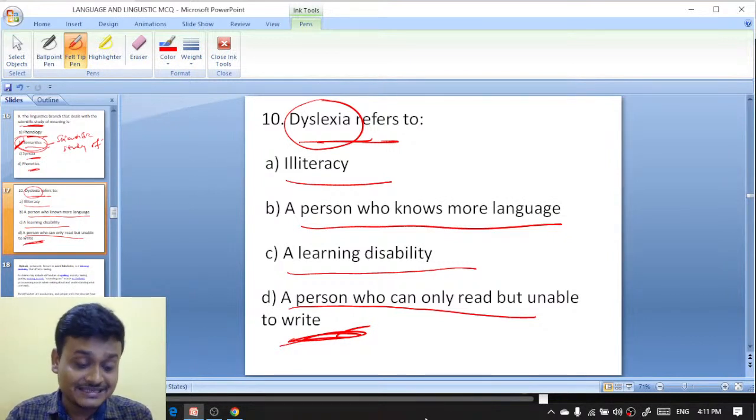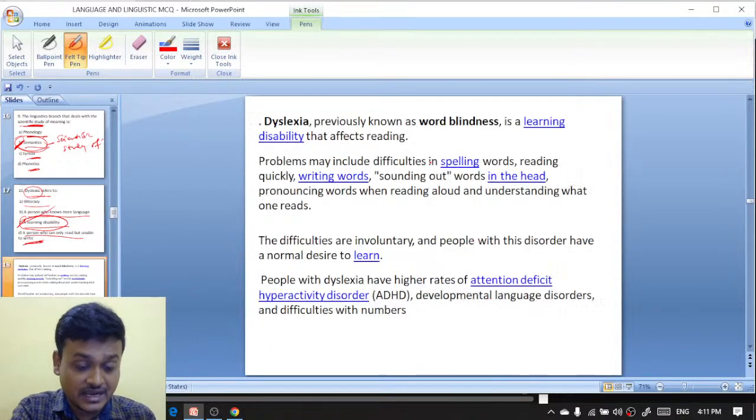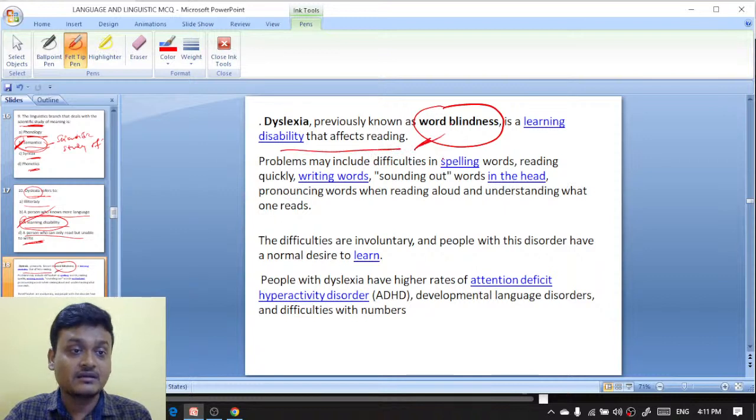Okay, so here the dyslexia, actually dyslexia refers to a learning disability. Dyslexia means a learning disability. So here C is the right option. And here is the explanation that dyslexia, which is previously known as word blindness, is a learning disability that affects reading. पढ़ने में दिक्कत आता है. Problems include difficulties in spelling word को spelling में दिक्कत आता है.